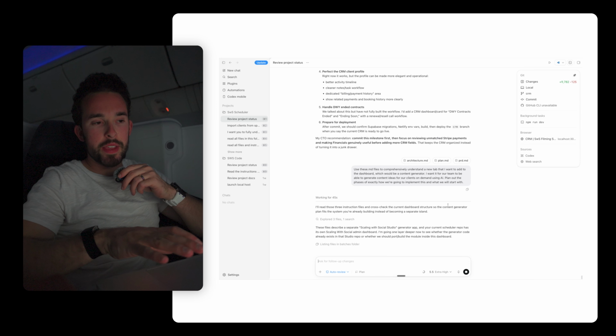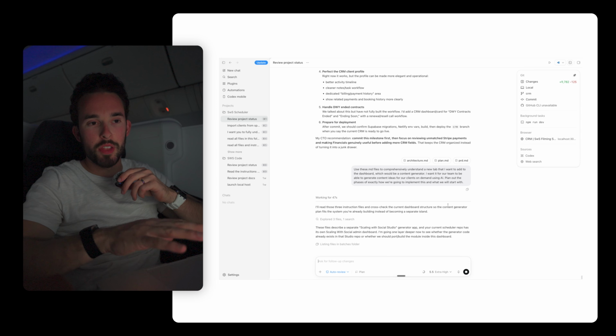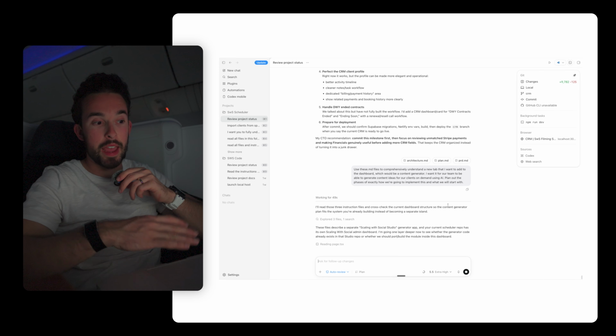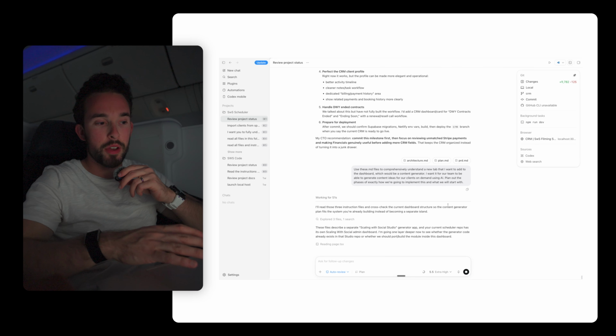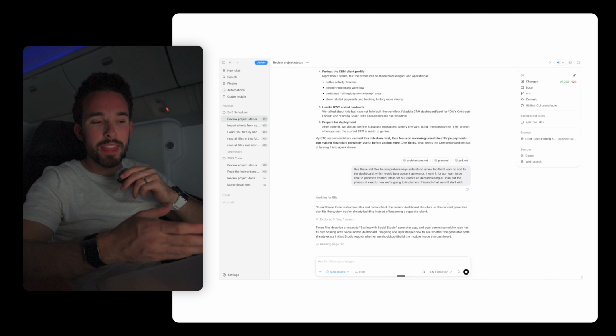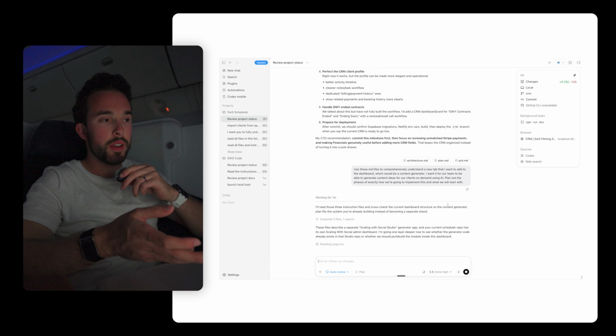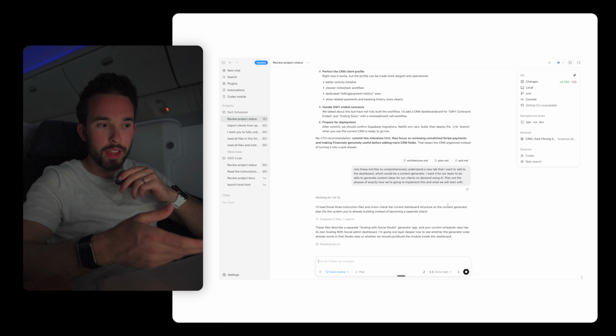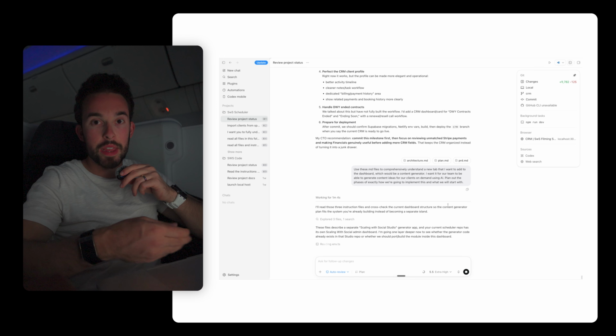The best thing about this is I don't really understand a lot of the stuff it says, and you can just ask it, hey, I don't understand that, can you break that down in simpler terms? You don't have to know anything about the code. You can just talk to it like a normal AI or human, and it'll understand. Like, I could say this isn't working, and it'll troubleshoot, find the issue, and then solve it.